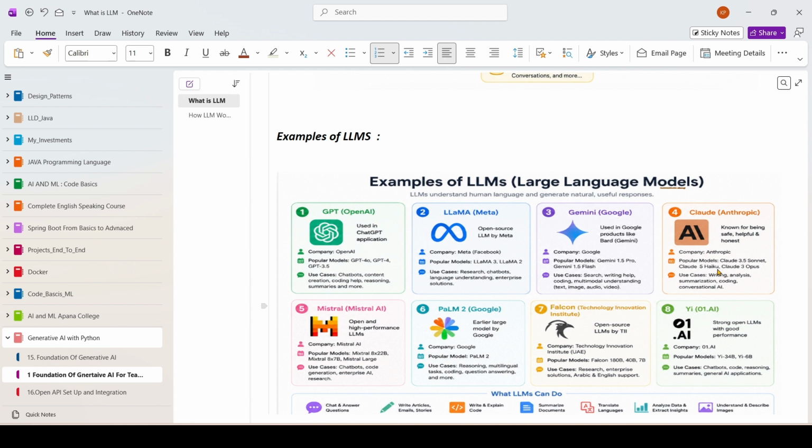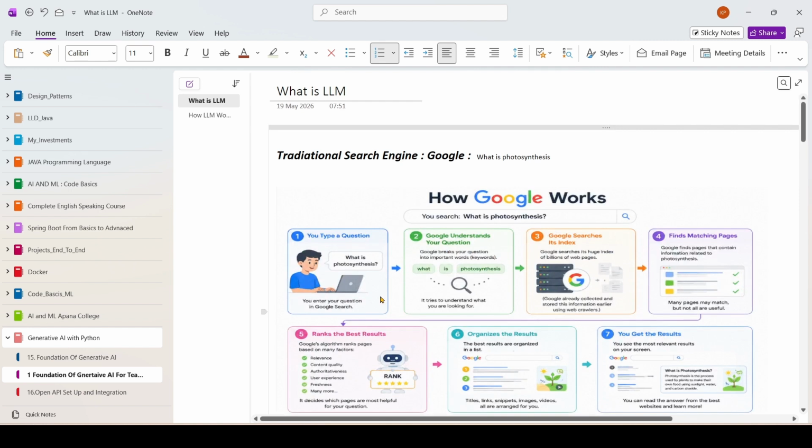One model is very good at coding, another model is very good at reasoning, some other model is very good at generating images. So based on our requirement, we are supposed to choose the required model so that we can build our application on top of that. So this is what LLM is, and this is how LLM is different from a search engine.